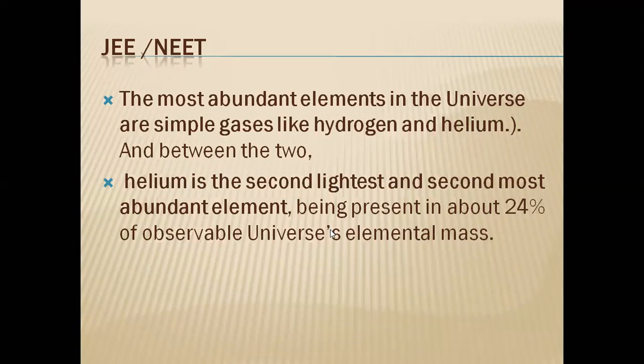Remember this. In the earth's atmosphere, it is less than 1%. But when you consider the sun, helium is there in abundance. In coal gas, etc., in the trapped condition, the helium is also there. So the total percentage in the universe, if we consider, is around 24%.